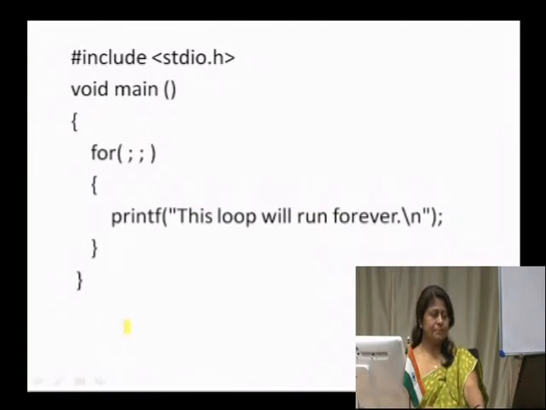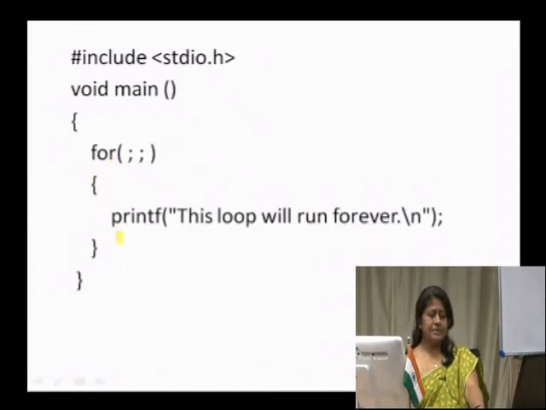This is one example where we are seeing a different kind of for loop. Earlier I told you that in the for loop you have 3 parameters: one is the initiation, the condition, and then the increment or the decrement part. But here, as you see, you just have 2 semicolons, which means the 3 parameters have not been explicitly given. So, suppose we execute this program, what would the output be?